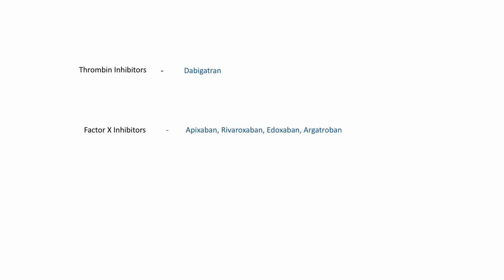These drugs can be given in oral form and these drugs have predictable dose-dependent anticoagulant effect that is quite uniform among individuals, so routine adjustment of dose of these drugs for an individual is not required. And routine regular monitoring of anticoagulant effects of these drugs is also not required.